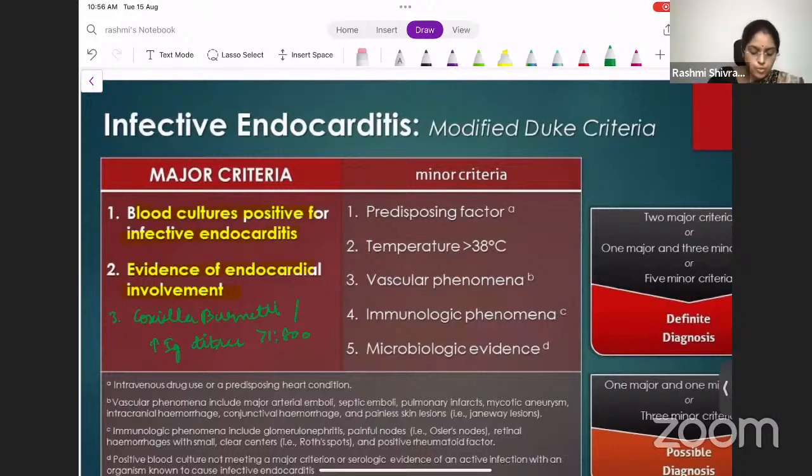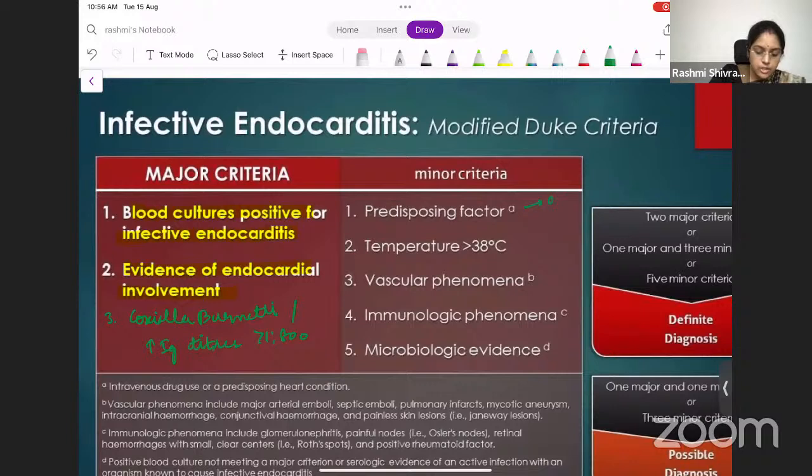The patient should have a predisposing cardiac lesion, say an artificial heart valve. Okay, or immunosuppressed patients, or they're having a valve lesion like AS, MR, or AR, or MS. They're all predisposing factors. Then the temperature should be high. They should be having a fever. Then they should also have some vascular phenomena and immunologic phenomena.